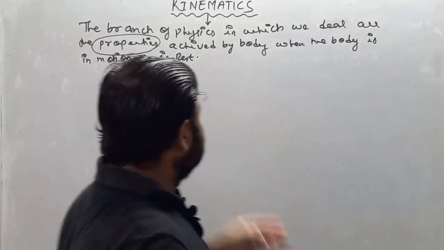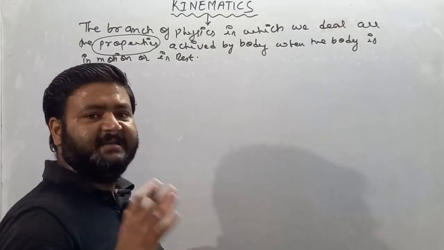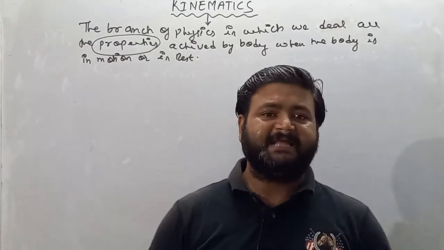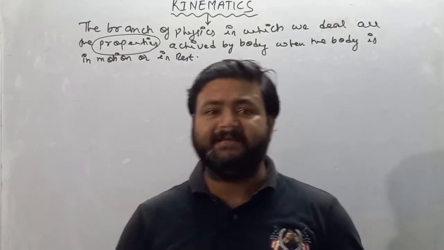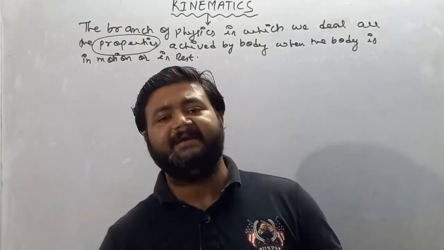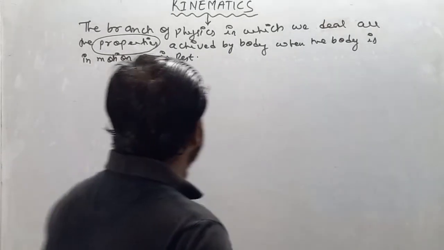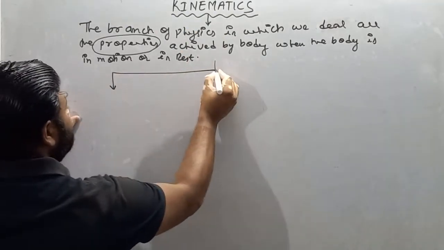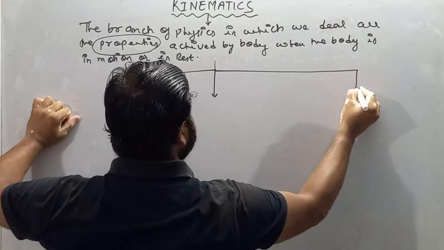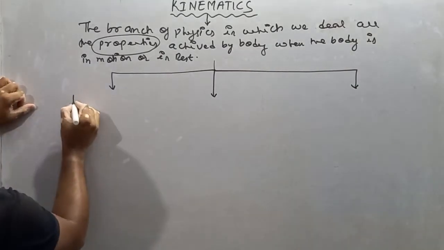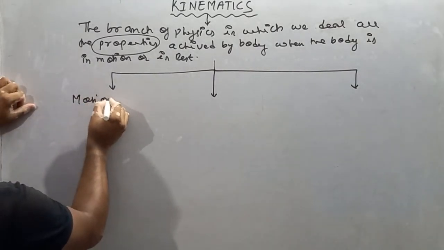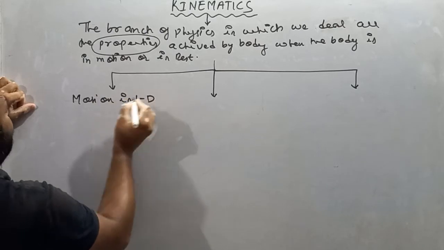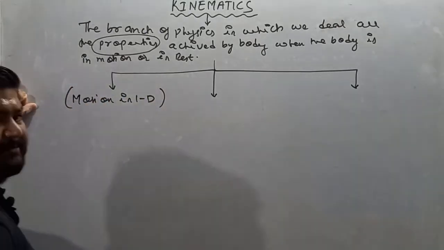Before studying further things, let us make a chart of what chapters are in kinematics, or we can say in mechanics. In kinematics, my dear student, we will study three parts. First is motion in one dimension, where D means dimension.